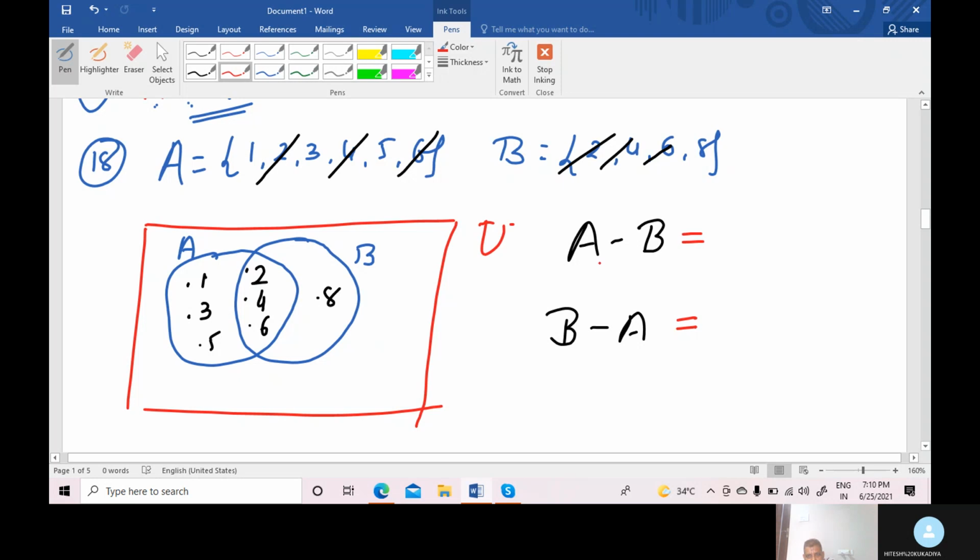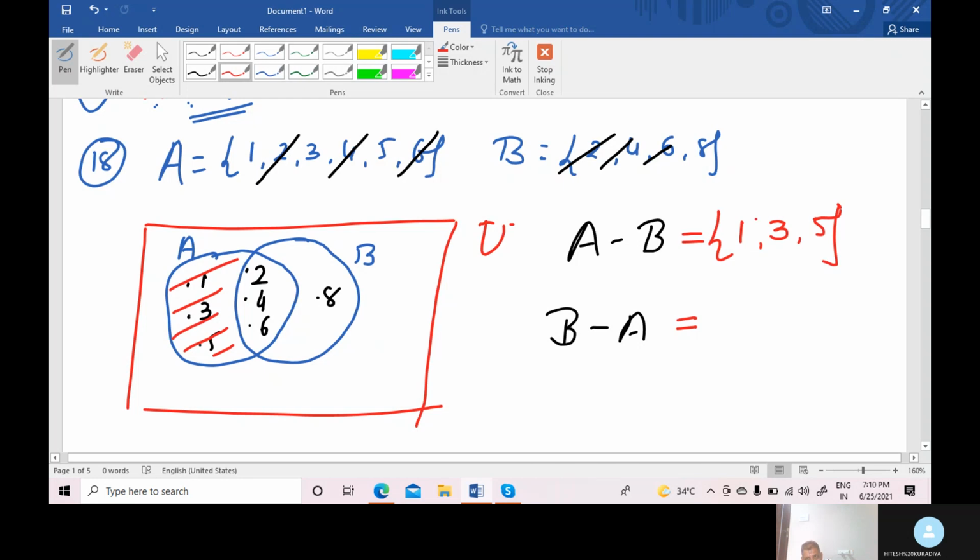Okay. Now when we write the answer A minus B, the first set is A, the second set is B. So which of the elements are remaining in set A? Only 1, 3, 5, this portion. So 1, 3, 5. Clear, student? So A minus B